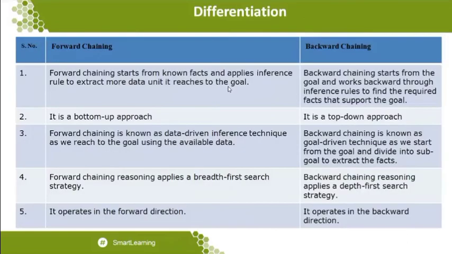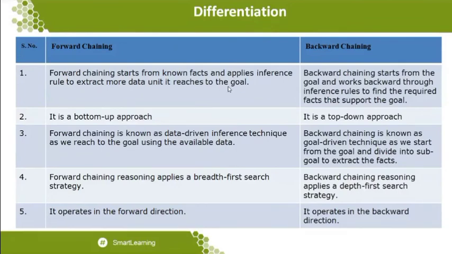Okay. And before going to backward chaining, let me explain the differentiation between these two, because now you are very clear about how forward chaining is done, what rules you want to follow for it, and where it is applied in real-time applications, taking the expert system as an application. I told you about diagnosing software, like MYCIN, which is a disease analysis software.